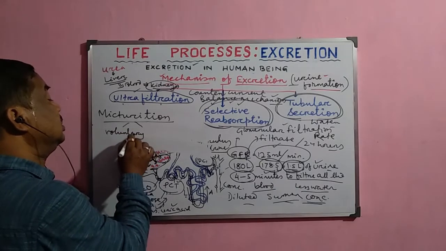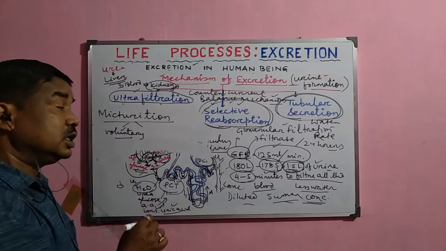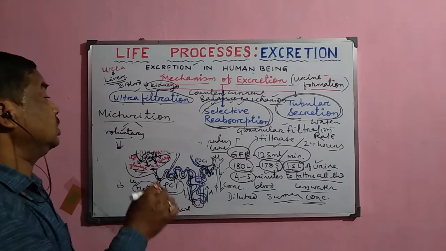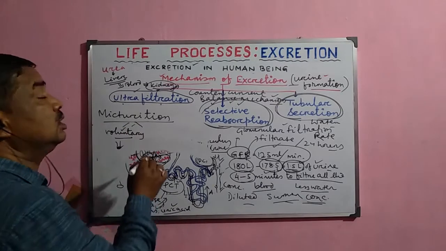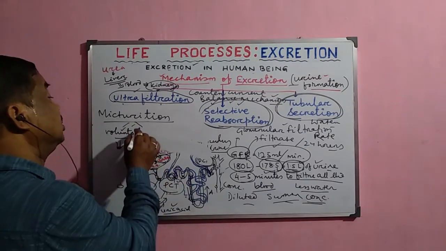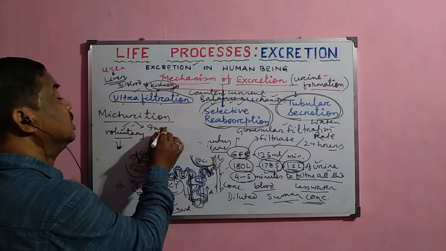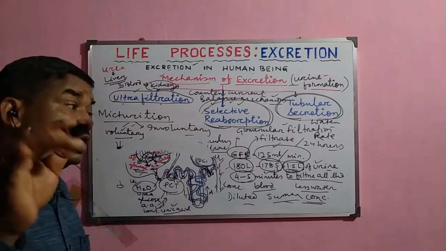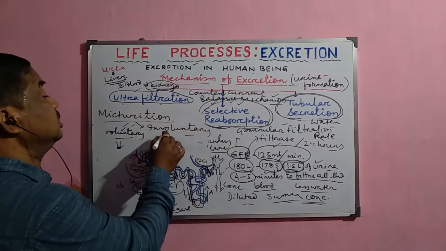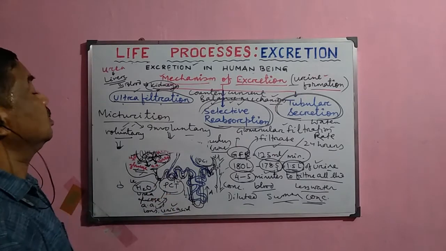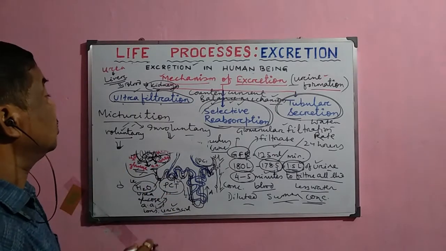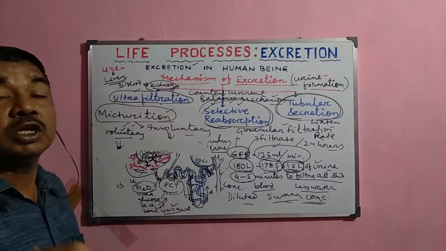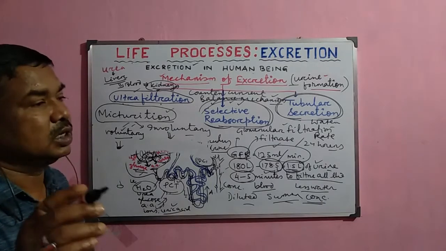That means when we want to discharge the urine, we can, because the urethra is regulated by the sphincter muscle, and we relax the sphincter muscles and release the urine. But sometimes it is involuntary. If the urinary bladder is completely filled up, then automatically the urine is discharged. That is why sometimes it is asked how the micturition process is involuntary as well as voluntary in nature.